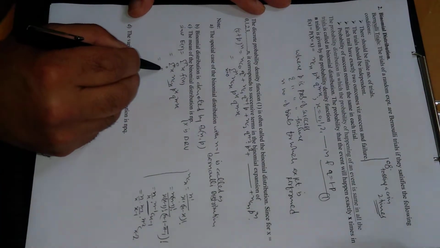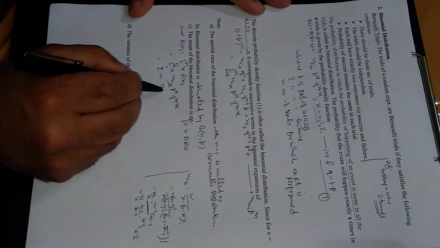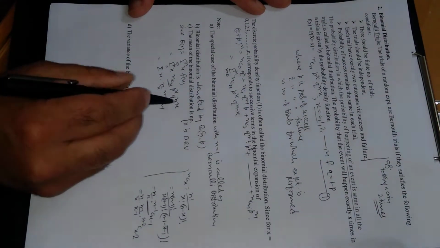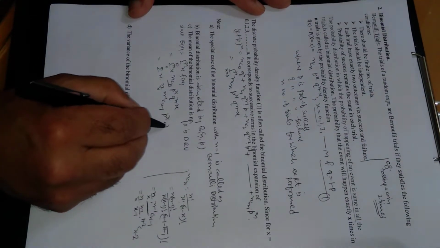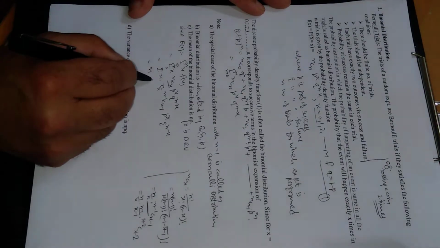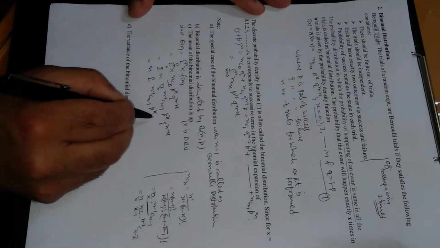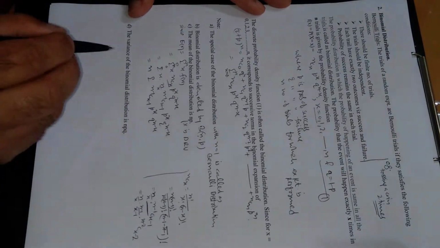So this will be summation of n upon x times n minus 1 c x minus 1 p power x q raised to power n minus x. The x cancels, so outside is n, with summation of n minus 1 c x minus 1 p power x q raised to power n minus x.